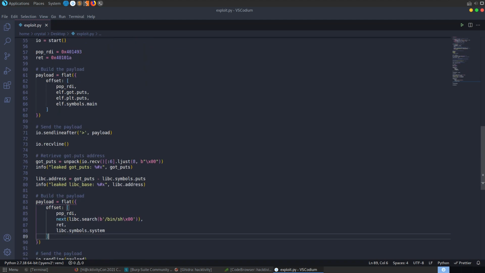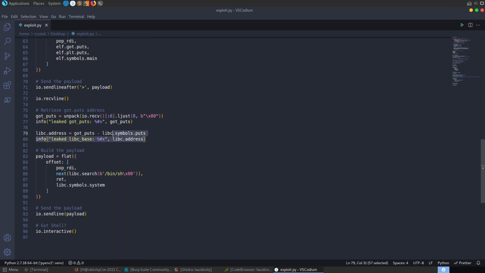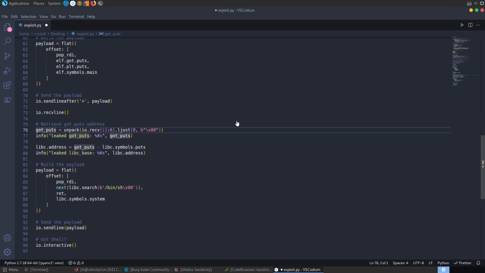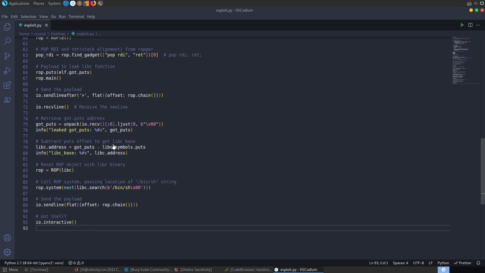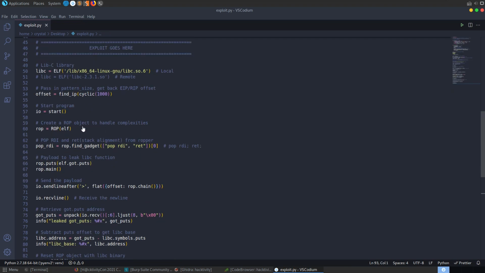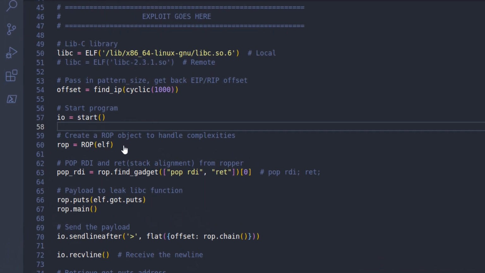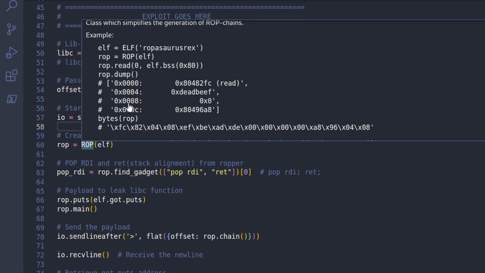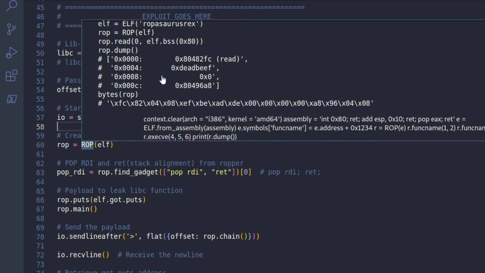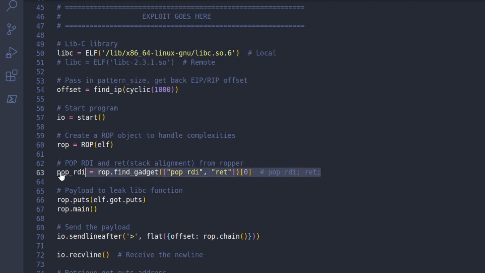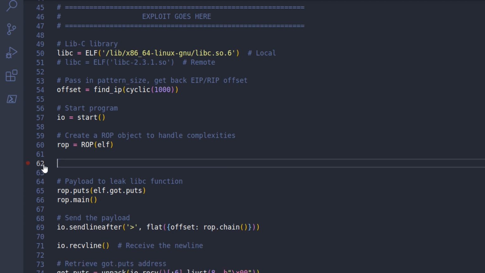What I'm going to do as well is just copy over another script where I made some changes to this just to show another way that we can do things. So a more automated way of solving this would have been to use ROP objects. So I'm just copying over this other script I put together, and let's compare it. So we create this ROP object here with the elf with the library binary, and this will basically make it very easy to call functions and find ROP gadgets and things like that. So you can see in this case we found the pop RDI gadget using this ROP.find gadgets, but we don't actually need it. Let me just remove that altogether.